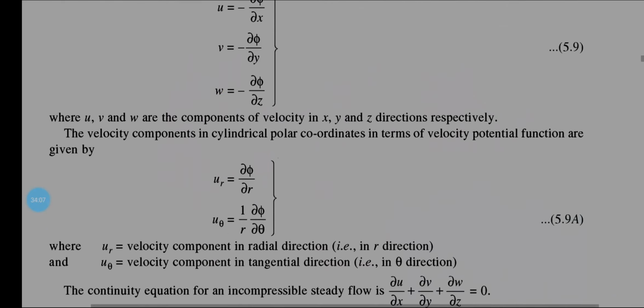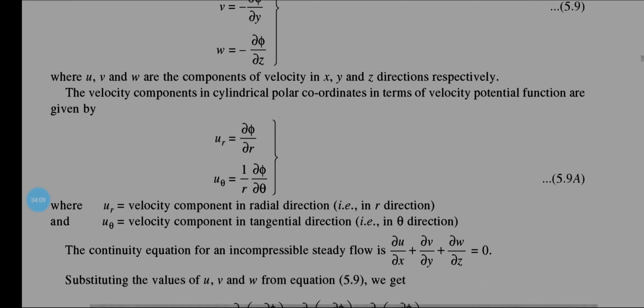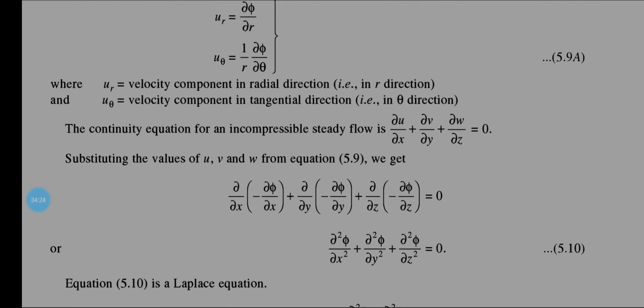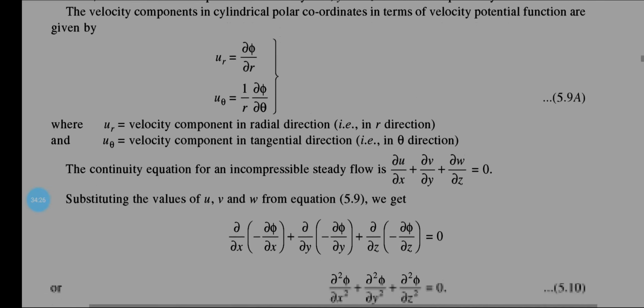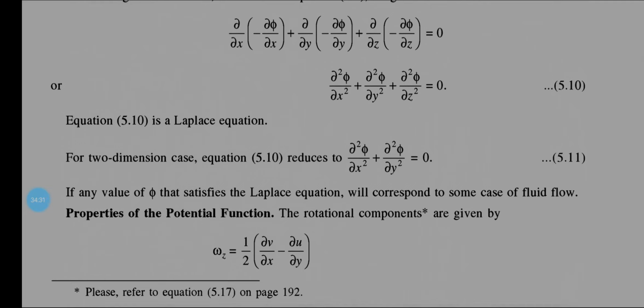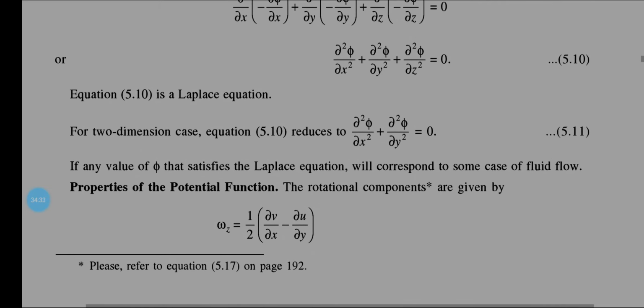Now if it is clear, then basically this is not in our syllabus, again I am telling you, for the cylindrical polar coordinate, ur can be written as del phi by del r, and u theta is equal to 1 by r del phi by del theta. That means this is not in our syllabus, that is why I am not going to solve it, and I am not going to discuss it anymore.